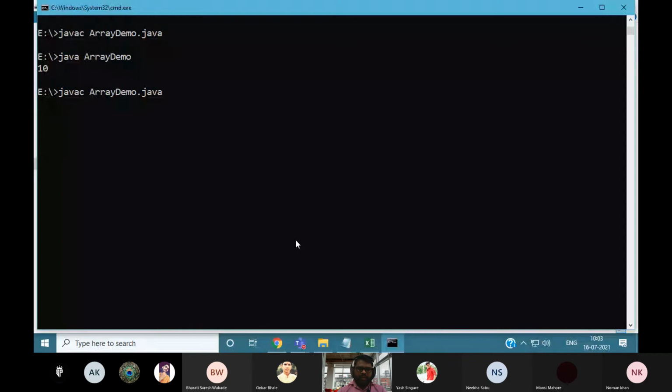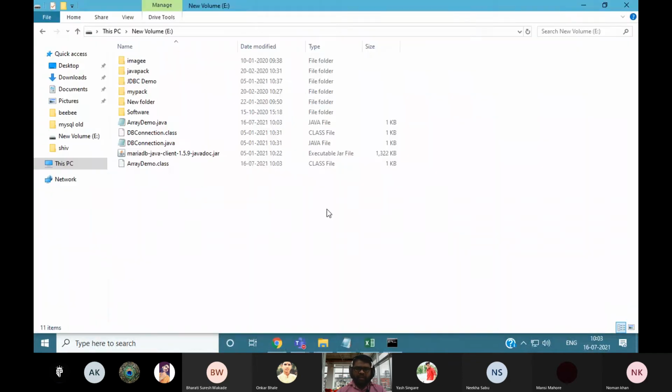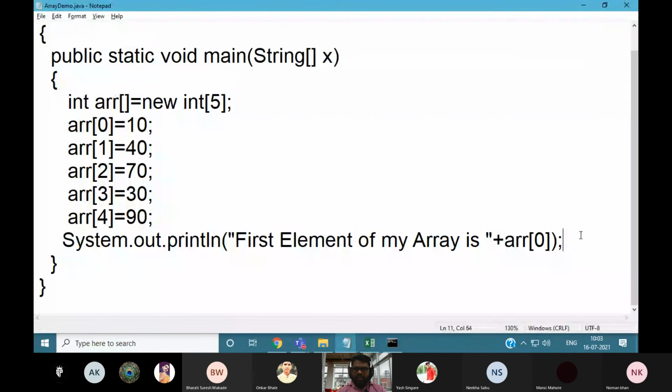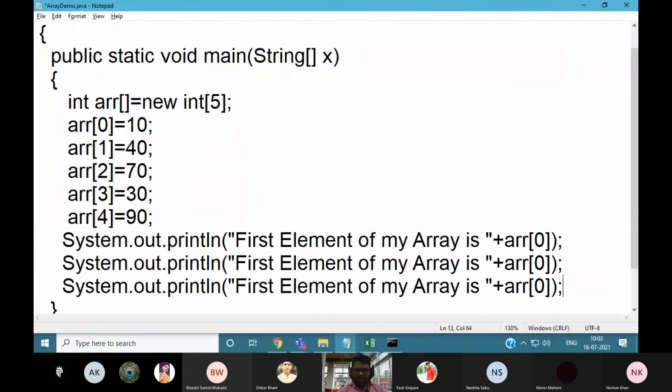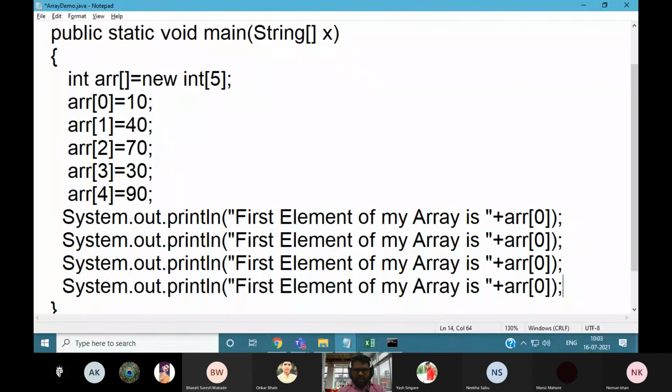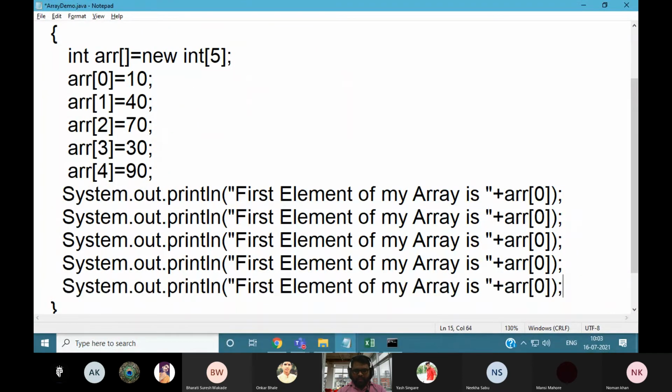In this manner, just recompile and execute. So the first element of my array is 10. In a similar manner, you can access the other values which are present in your array.